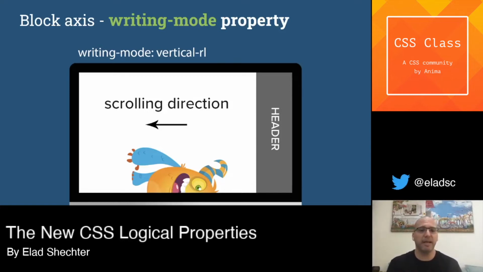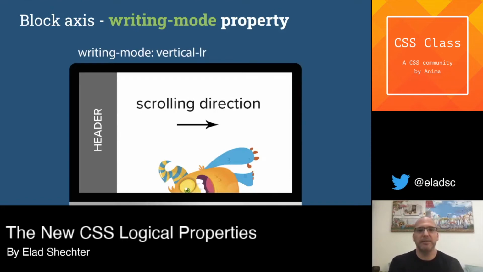But we have another type of languages. One of the Mongolian languages can be written from top to bottom like the Japanese and Chinese, but can be read in the second direction, meaning that the main flow of the website, instead of going from right to left, is now going from left to right. And this is our third main option for the writing mode.